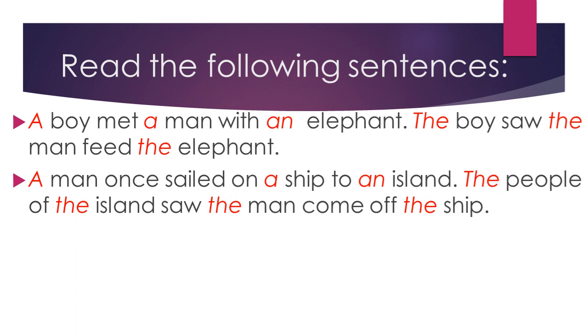Now here the nouns have been used once for the first time. That's why we have used a or an, and in the second sentence after full stop we have used the everywhere because there is repetition of the same nouns which have been already used in the first sentence before full stop.